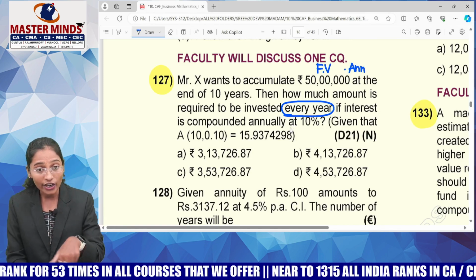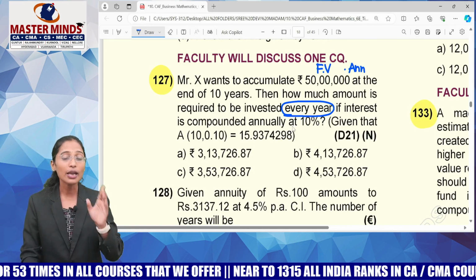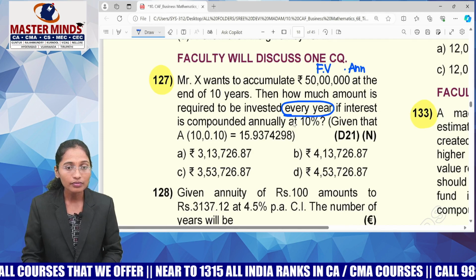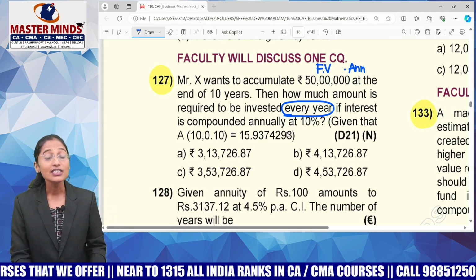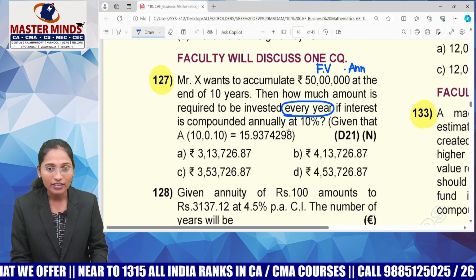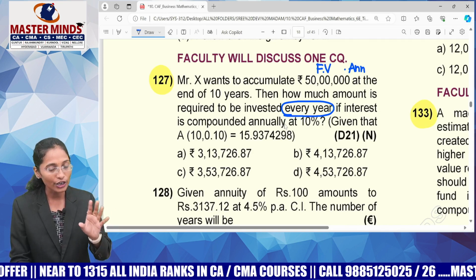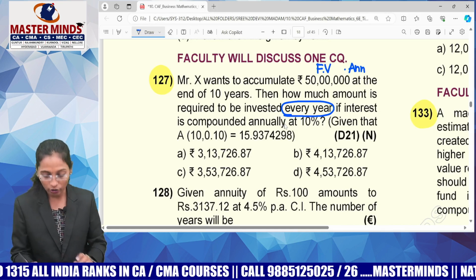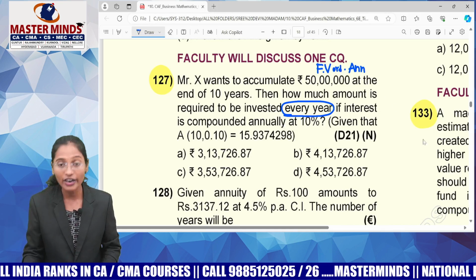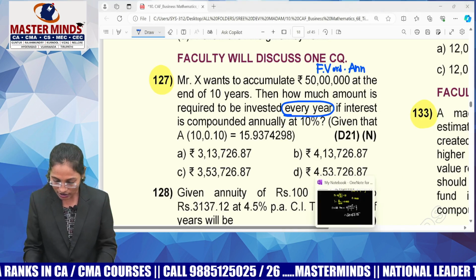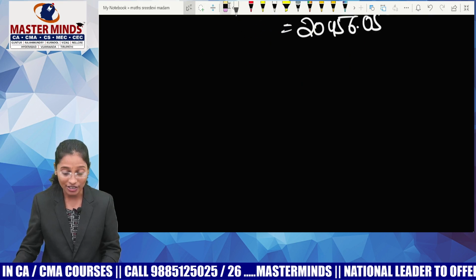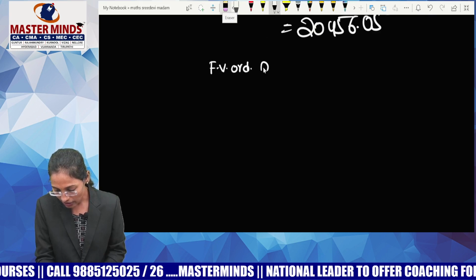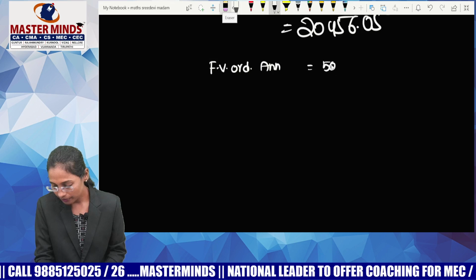So I don't know whether it is an ordinary annuity or due annuity question, guys. Then I must say that I have to consider it as an ordinary annuity, because if you don't know whether it is ordinary annuity or due annuity, you have to consider ordinary annuity only. If no information is provided to you, you have to write ordinary annuity. So what is the future value of ordinary annuity according to your question? Yes, 50 lakhs. Future value of ordinary annuity equals 50 lakhs.